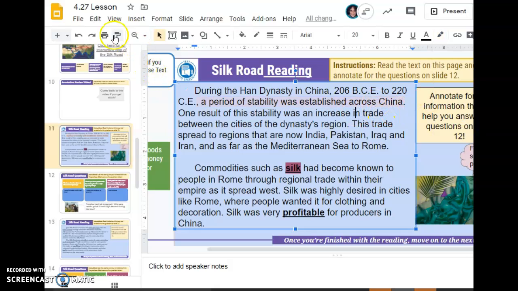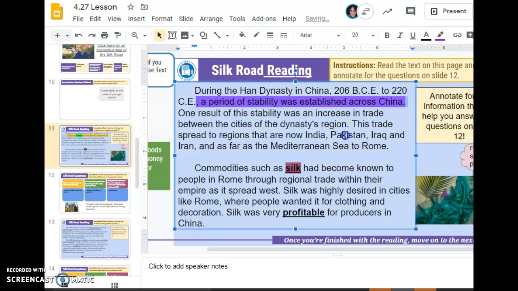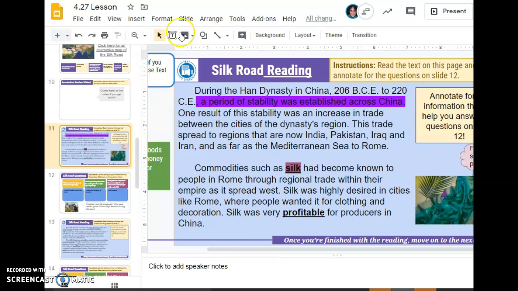Oh, that doesn't show up. Let's try again. What about a darker purple? Yeah, so I'm going to highlight it in that, and now I know that I'm going to come back to this question, and I already know the answer. I already know that the start of the Han Dynasty was a time of stability because I annotated for it right there.